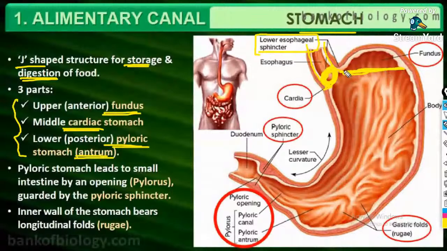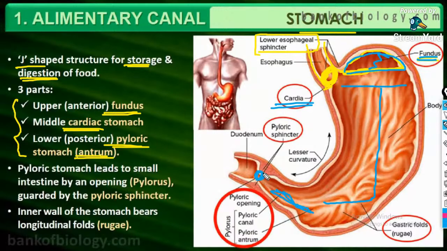The upper dome-shaped portion of the stomach you will call the fundus, which is followed by the J-shaped portion, which you will call the cardiac stomach, followed by the curved part which serves as the opening into the small intestine.